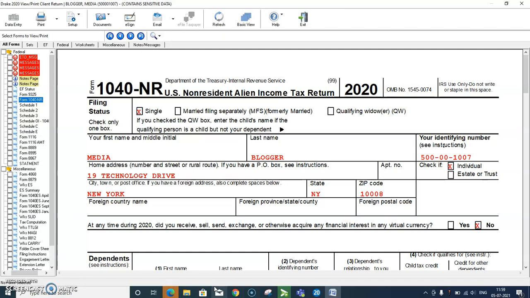Now, which income to report? Generally, a non-resident alien's income that is subject to US income tax must be divided into two categories: income that is ECI, effectively connected with a trade or business in the United States, and US source income that can be ordinary or qualified dividends, wages, capital gains, losses, IRA, pension, annuity income, scholarship or fellowship grants, real estate or farm income.